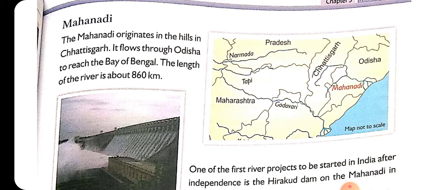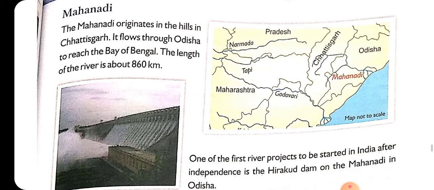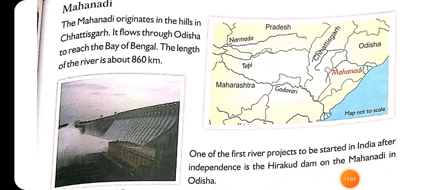You can see here the Chhattisgarh area is there. On your right hand side you can see the Chhattisgarh area. Okay, so in Chhattisgarh there are hills, so from there it originates. This is the Chhattisgarh area and here are some hills. So from where does it originate, beta? In the hills in Chhattisgarh.